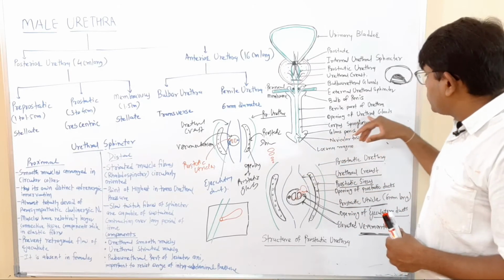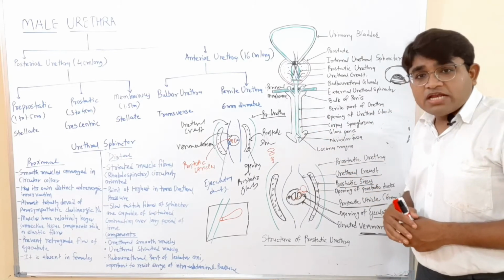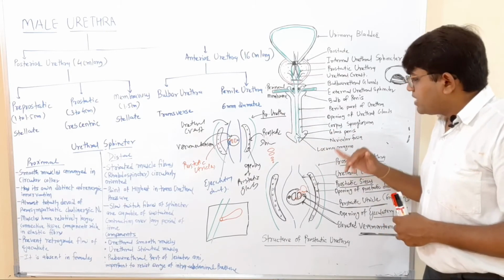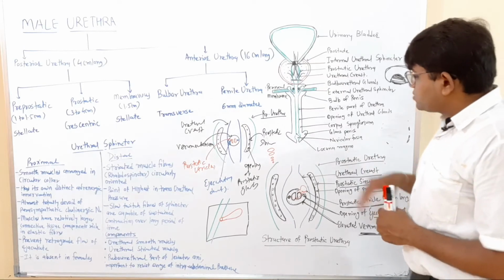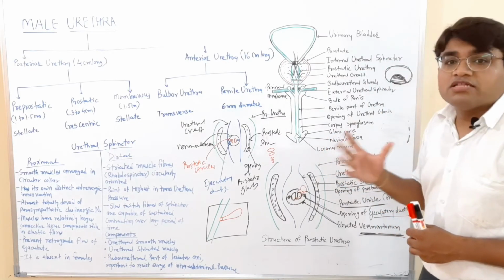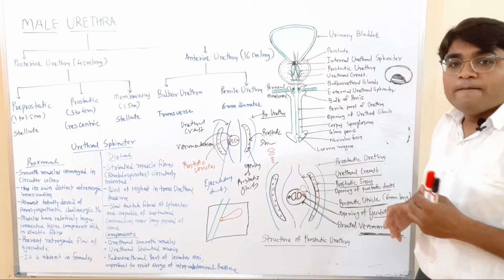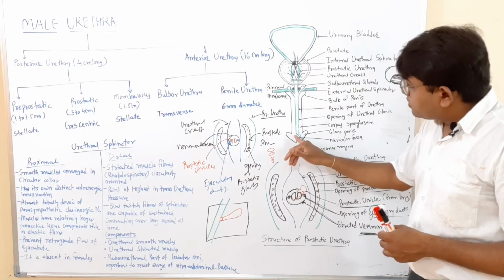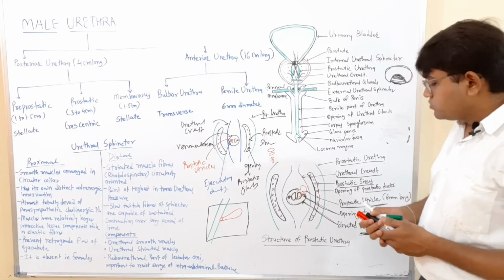Many urethral glands are also present in this part of the penile urethra, and they open into it. But one opening of these urethral glands is larger than the other openings, and it is known as the lacuna magna. It is present just superior to the navicular fossa. What is the navicular fossa?